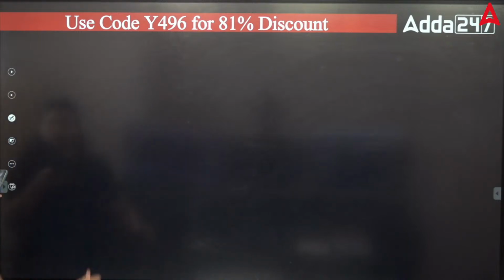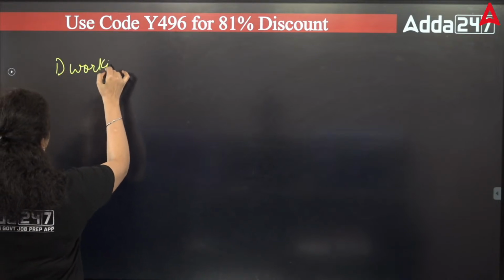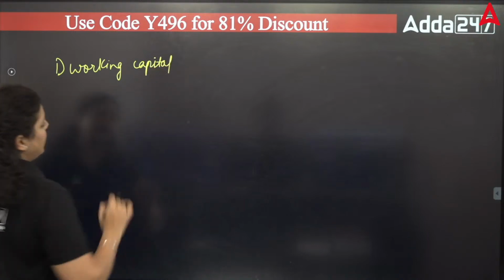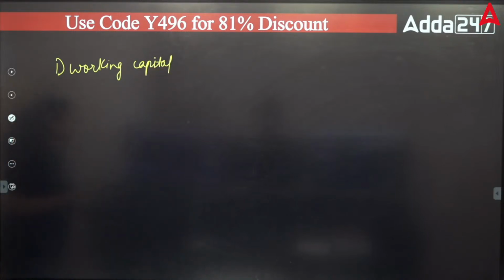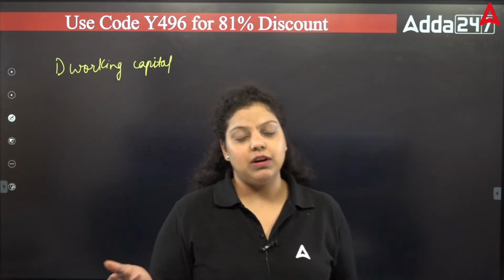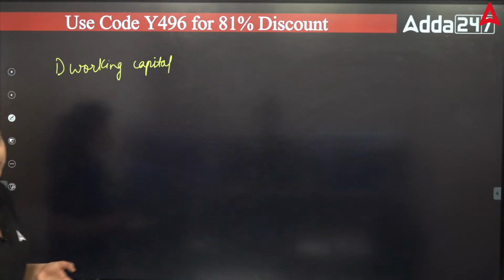So the first question we see here was asked from working capital. It was there in shift 1 also, and there was a question again in shift 2 from working capital. So we know working capital is always an important chapter for your paper, like working capital, NPA, Basel, and apart from that PSL. These are the certain chapters which are very important.